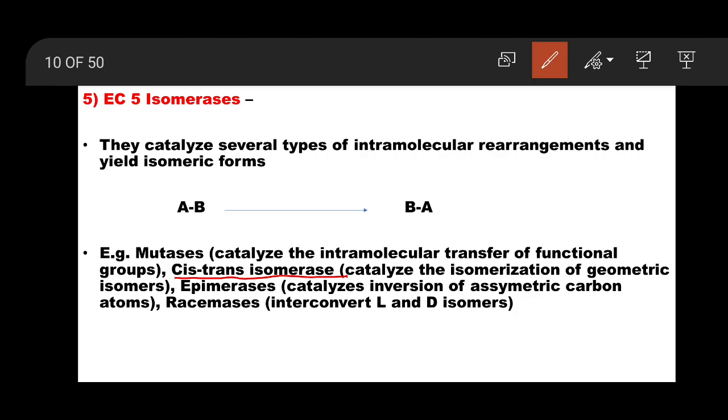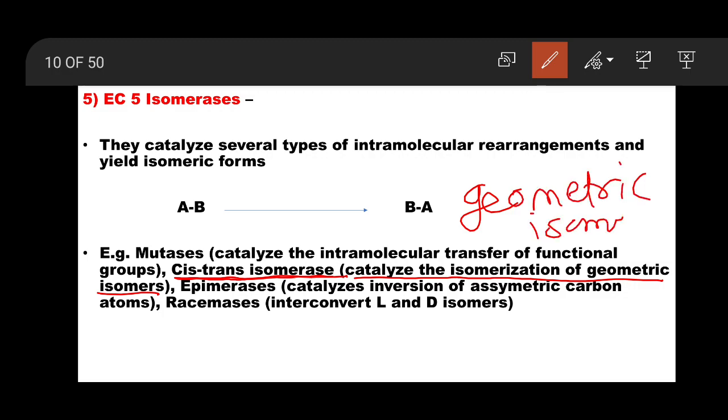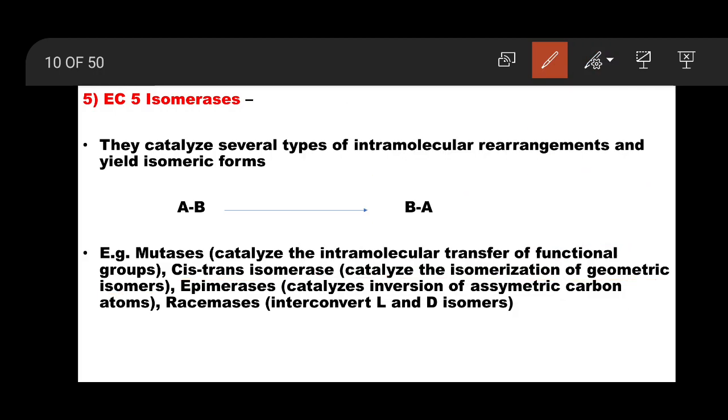So cis trans isomerase is the enzyme example coming under this class. They catalyze the isomerization of geometric isomers. You might be knowing geometric isomers. So they are going to prepare geometric isomers.